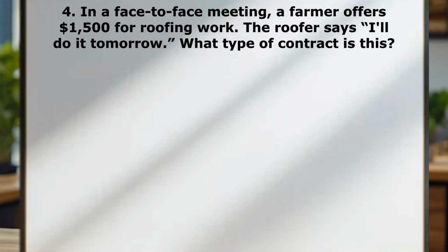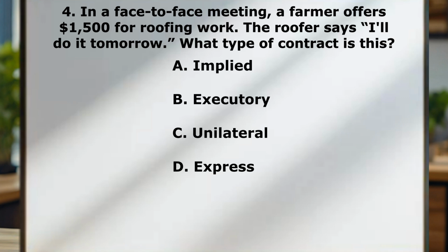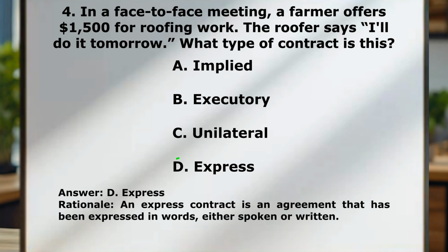Question number 4, in a face-to-face meeting, a farmer offers $1,500 for roofing work. The roofer says, I'll do it tomorrow. What type of contract is this? A, implied, B, executory, C, unilateral, D, express. Correct answer here is D, express. An express contract is an agreement that has been expressed in words, either spoken or written.